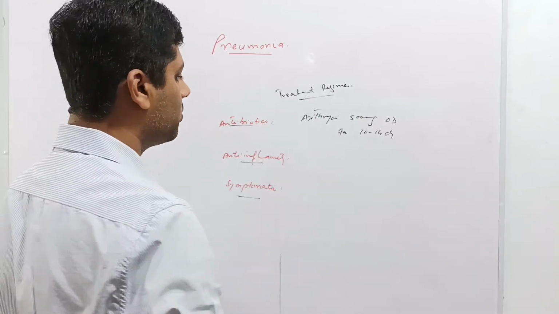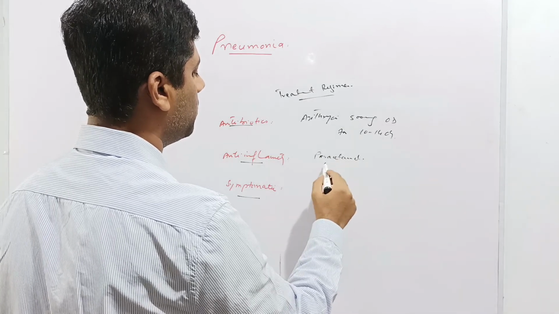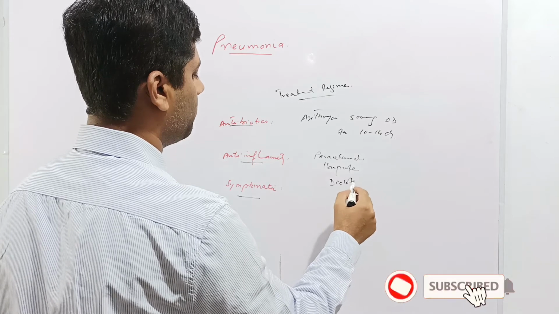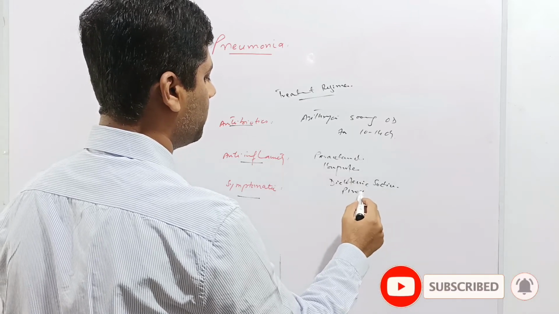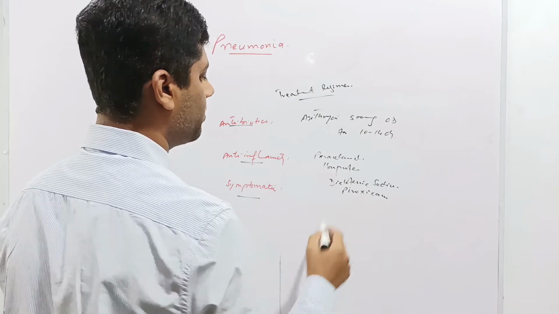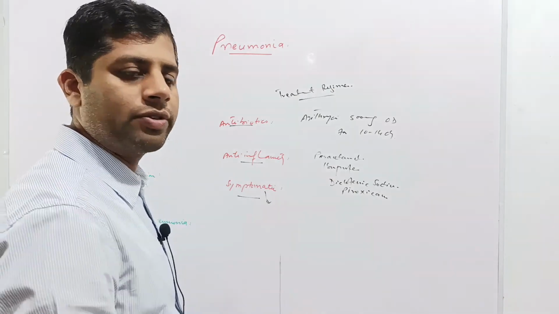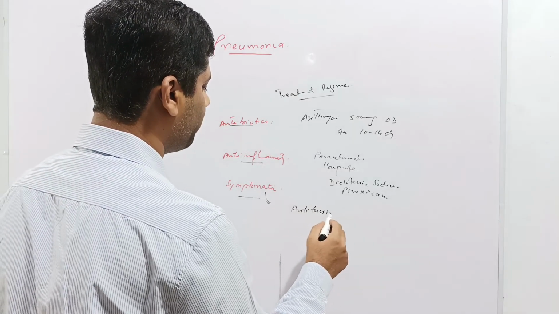Anti-inflammatory given are paracetamol to reduce the fever, ibuprofen or diclofenac sodium. Piroxicam can also be given as anti-inflammatory. Symptomatic therapy is, as you know that there is productive cough, so antitussives are given. Antitussives are the drugs which reduce the cough.